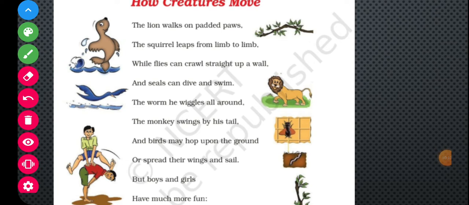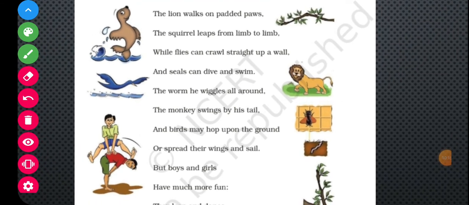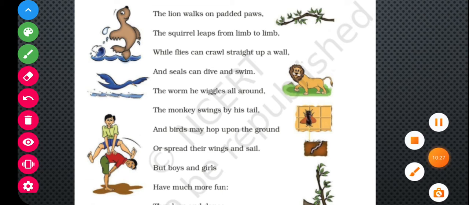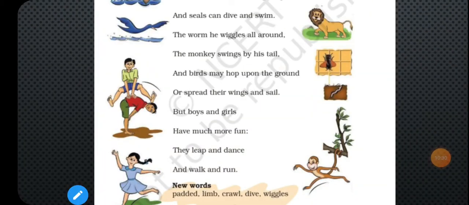And worm, if you have seen the worm, they wiggle, they move here and there, children. And you have seen monkeys on your roof. So children, you have seen monkeys moving on your roofs. They usually live on trees, and they swing. They swing by their tail. Tail, you know, children, the part at the end of the body of an animal or birds.